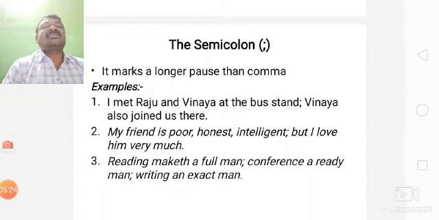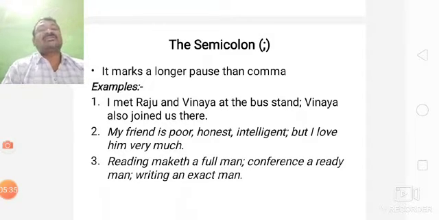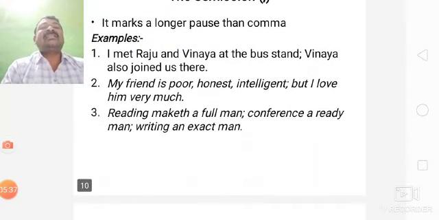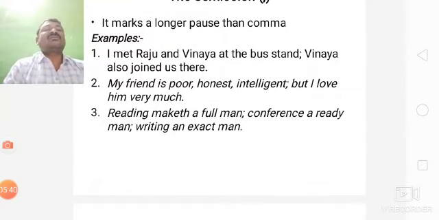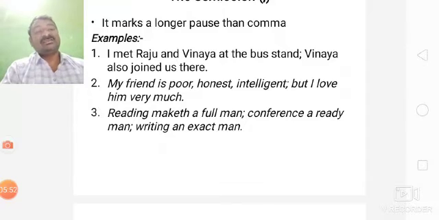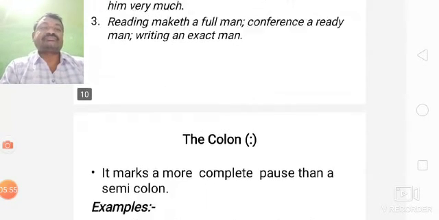Then it joins, but I love him very much. By using semicolon, we join one more sentence. Then reading makes a full man, conference a ready man, writing an exact man. Here reading makes a full man, semicolon, conference a ready man, semicolon, and writing an exact man. At last the full stop.